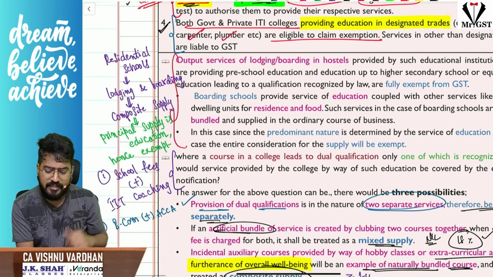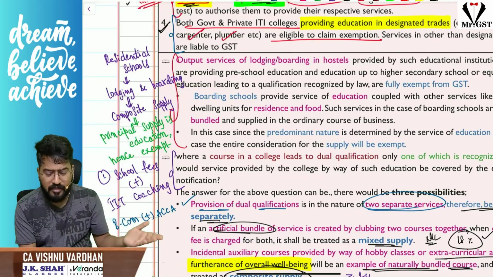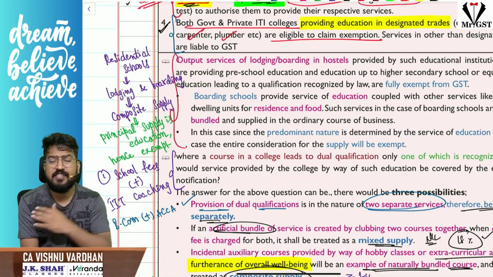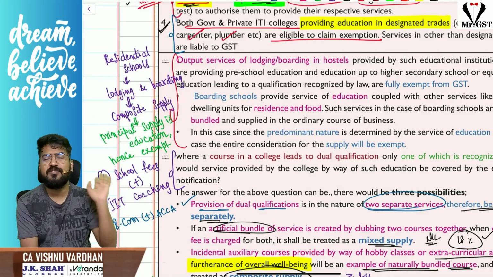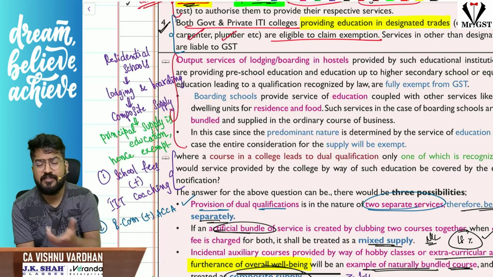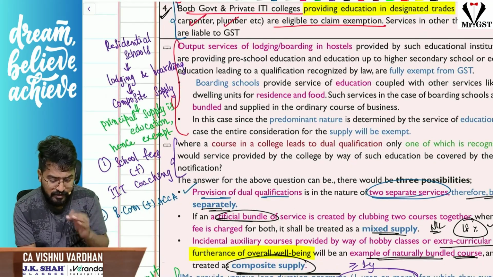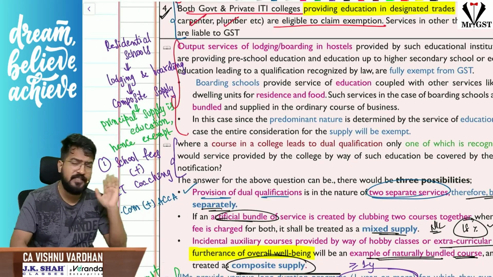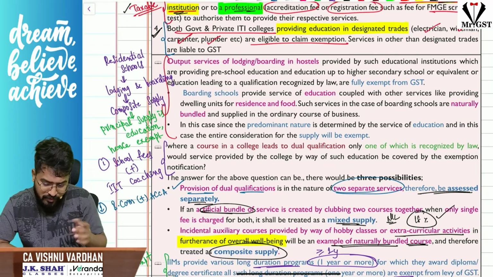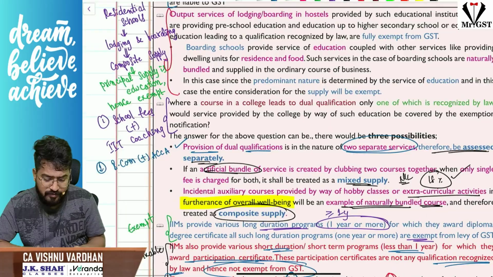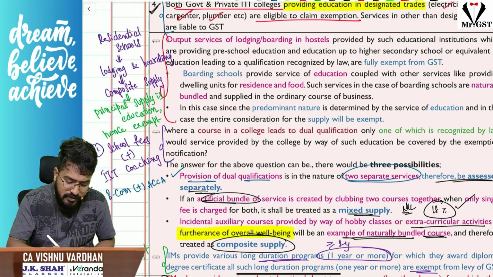Next, sir, there are residential schools, sir. There we are providing lodging and boarding, sir. That means we are charging hostel fees, everything. As I told you, any service provided to students, faculty, staff is exempt. Sir, this hostel fees is also part and parcel of their education service only. So lodging and boarding provided is a composite supply. So principal supply is education and hence it is exempt under GST. That is one clarification.